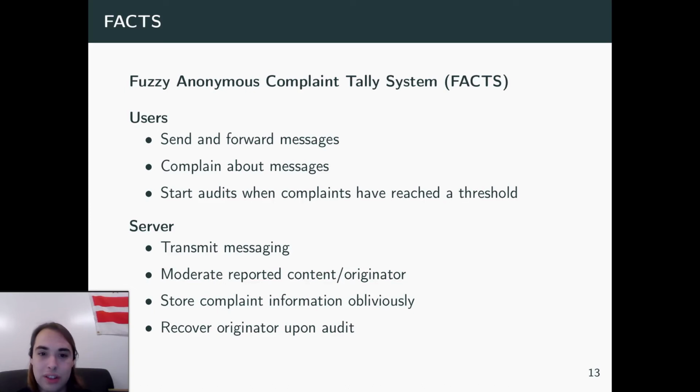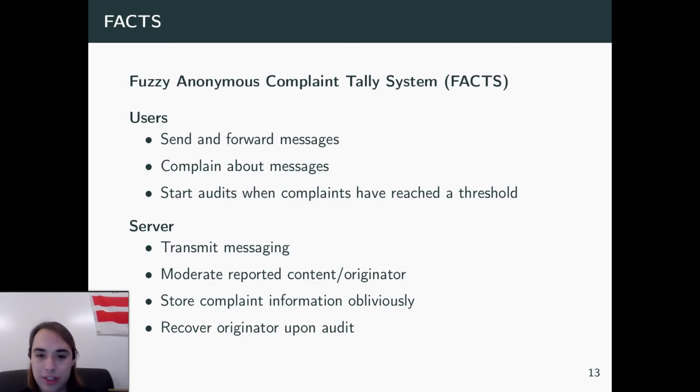First of all, the users can still send and forward messages, like always, very important. They can complain about messages, and they can start audits when complaints have reached a threshold, meaning that when a user sees that some sort of message has been reported a bunch of times, they can say, hey, server, this is beyond the threshold of what an average group of users complaining is. You should probably moderate this.